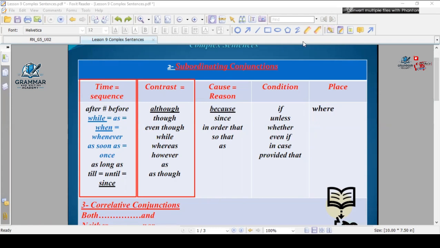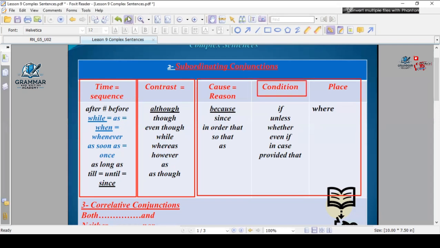Hatem Hussein, can you hear me, Hatem? Yes, Mr. I'm Hatem. Okay, Hatem, you have to read for us the cause and reason, condition, and place. Start with the cause and reason. Because, since, in order that, so that, as.